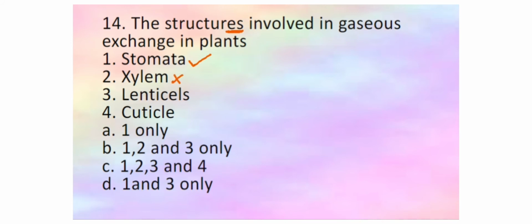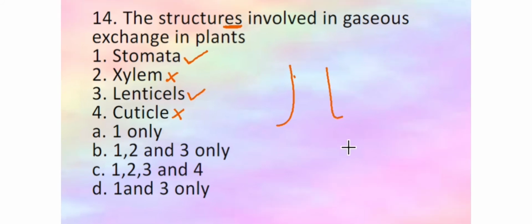Xylem, no, it is for conduction. Cuticle is also for preventing transpiration. Whereas lenticels, it may be a new term for you. Lenticels are actually loosely packed parenchyma cells present on the trunk of trees, enabling them to exchange gases. Okay, so here 1 and 3 both are correct. So the option is D.